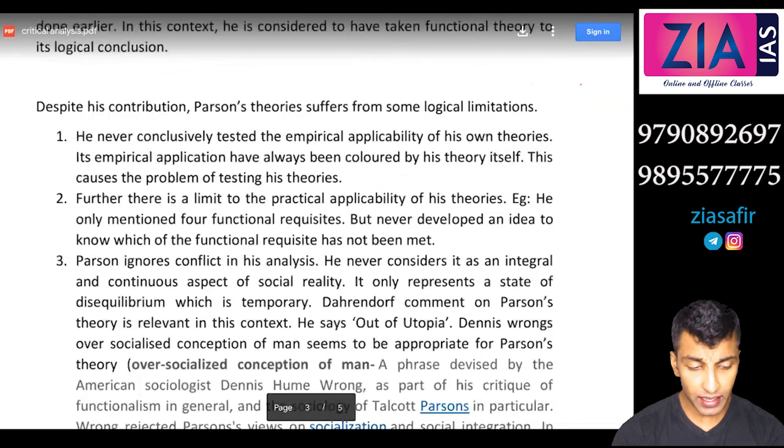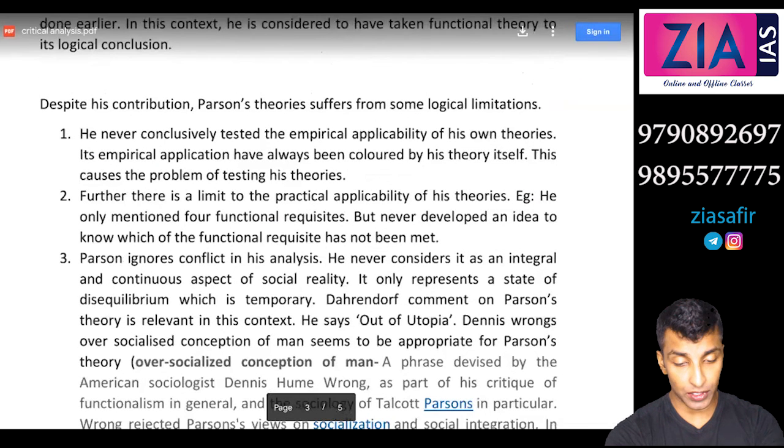Now, despite his contribution, Parsons' theory suffers from some logical limitations. He never conclusively tested the empirical applicability of his own theories. Its empirical application has always been colored by his theory itself. This causes the problem of testing his theory, because he gives a lot of circular arguments. Once one adaptation need is met, it in turn has further adaptation requirements.